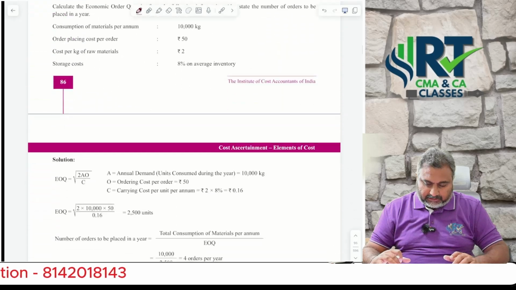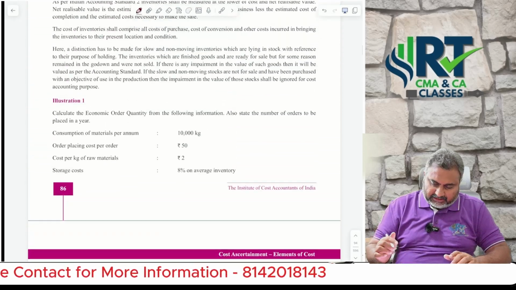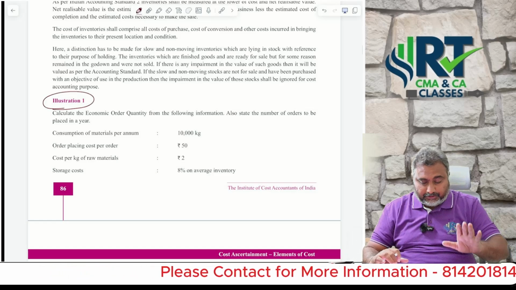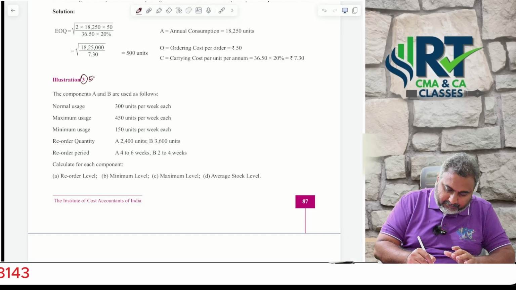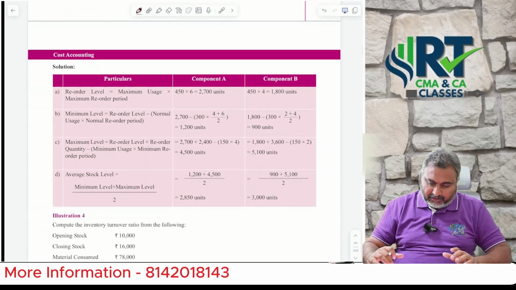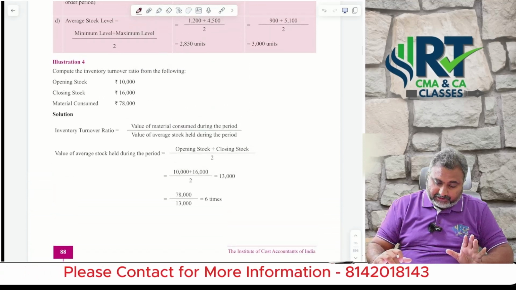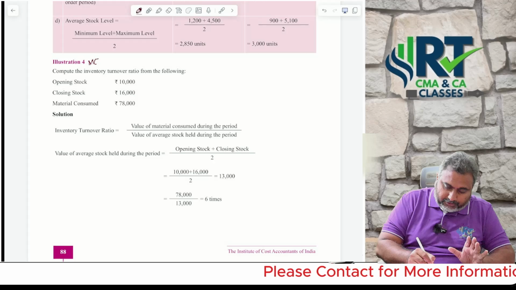What does that mean? Let's focus on these kinds of questions. They may arise in MCQs, but which of the questions do you need to focus on? This is illustration number 5, a 5 marks range question. Illustration number 3, a 5 marks range question. This is also an MCQ question.